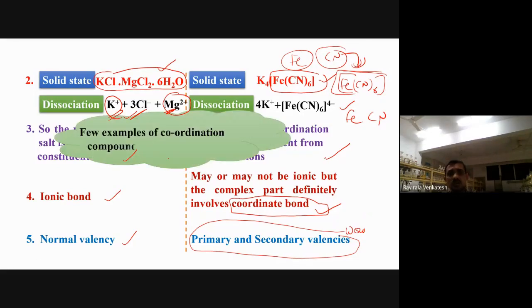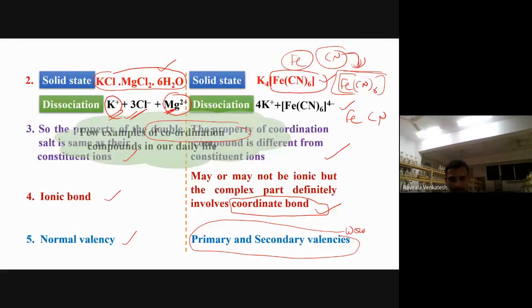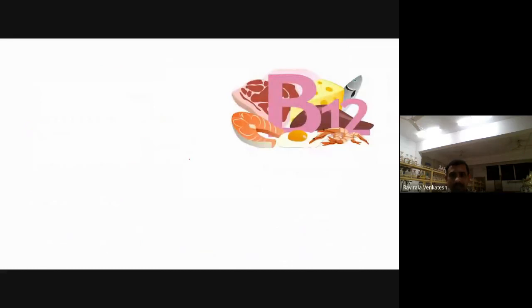A few examples of coordination compounds in our daily life, because in this chapter we are discussing only coordination compounds. Okay, what do we see in daily life here? Let me take that one. Vitamin B12. Anybody, what is the metal present in vitamin B12? Radhika, what is the metal present in vitamin B12?